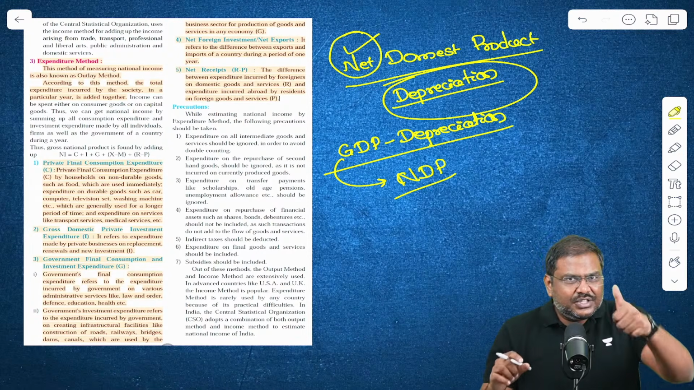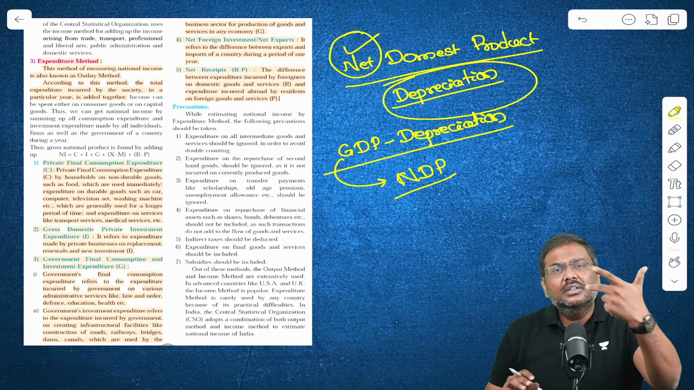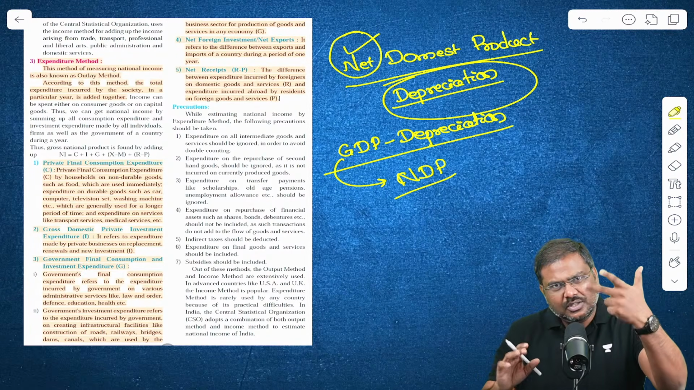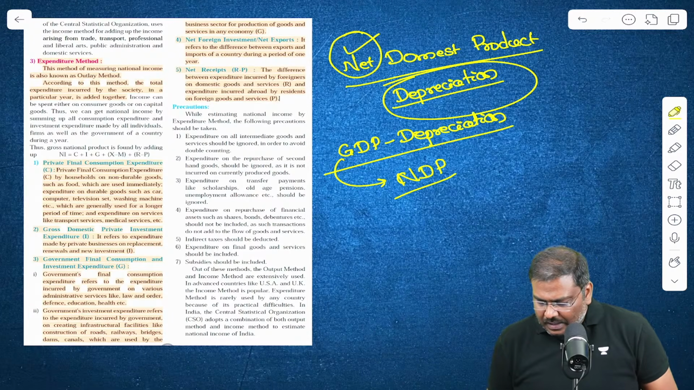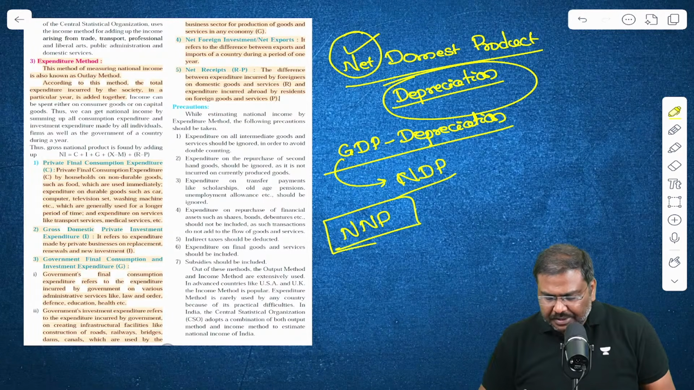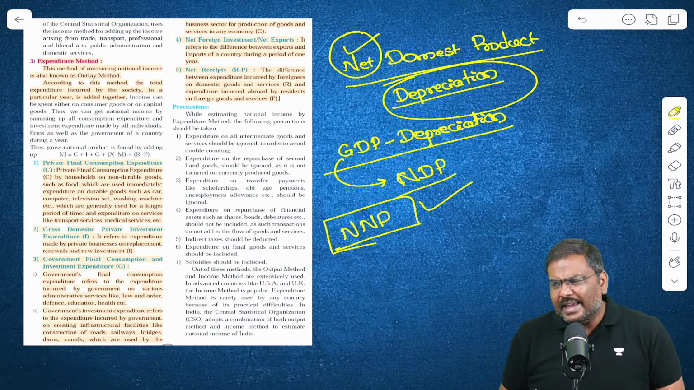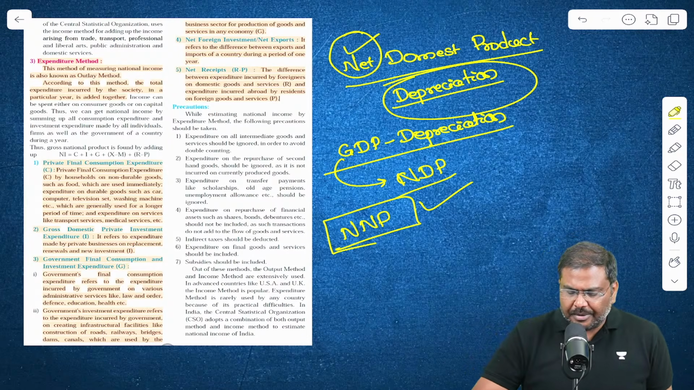Right? So one is GDP. We have taken care of that. Second one is the GNP. Done. Third one is the NDP. That is also done. Now the fourth one is NNP, Net National Product. What is this NNP? Now listen to me carefully.